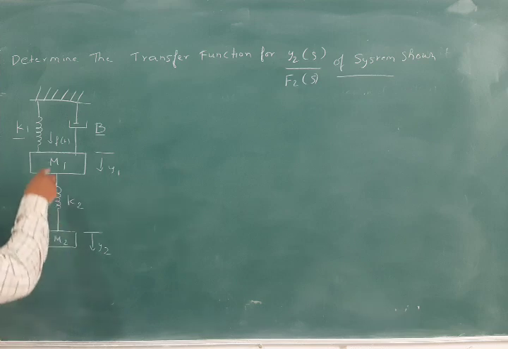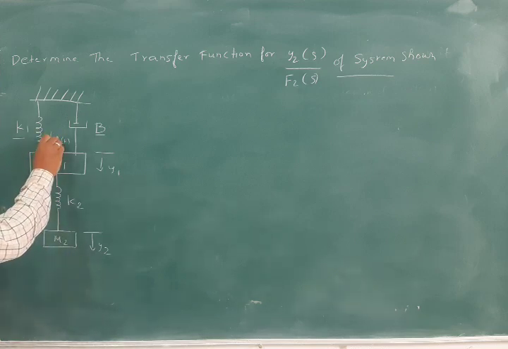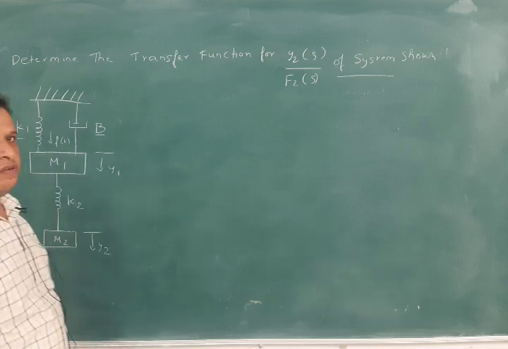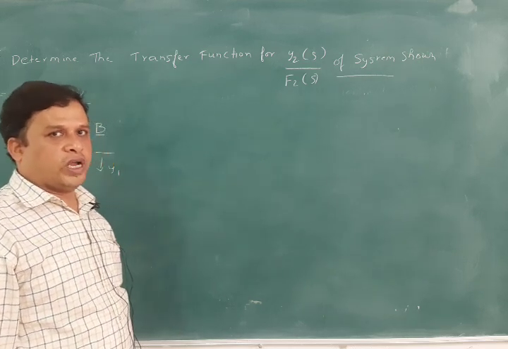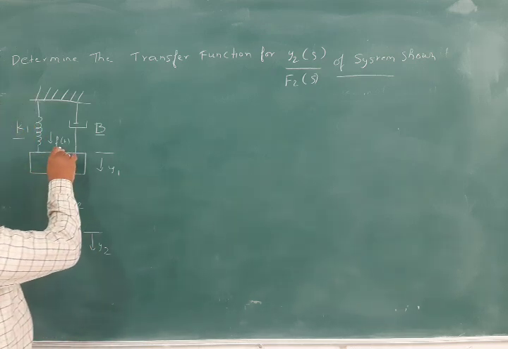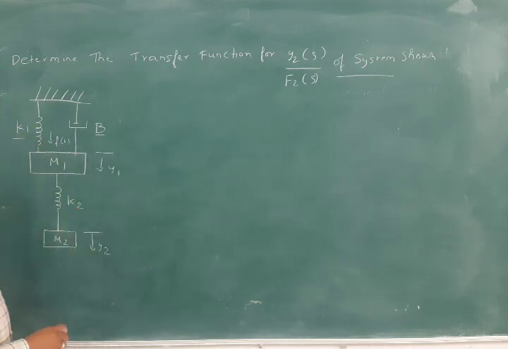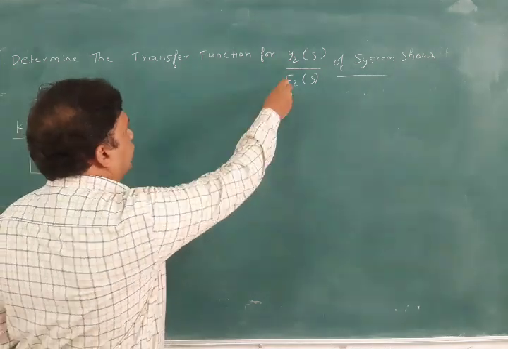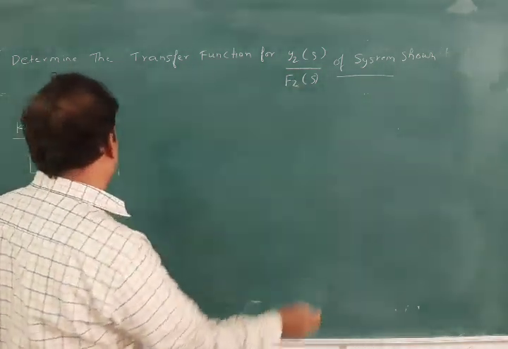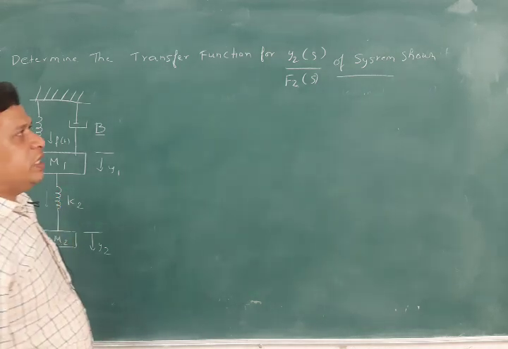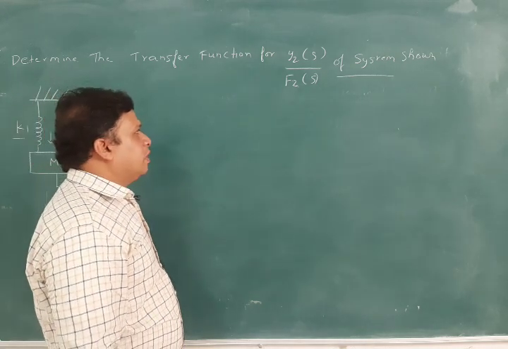So input is here f of t. If we want to write the transfer function, we have to write c of s by r of s, as we have written in the block diagram. The same way here I can write y2 of s by f2 of s, which will give you the transfer function for y2 of s by f2 of s, where f2 is the force being applied here. Okay. Now we will see how this is being done for the system.